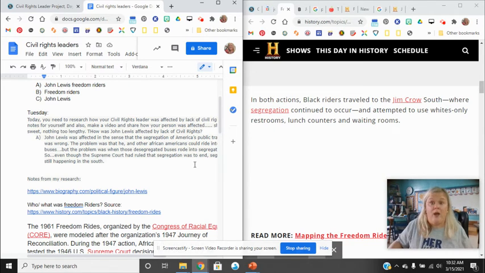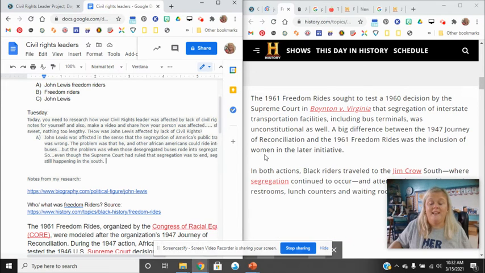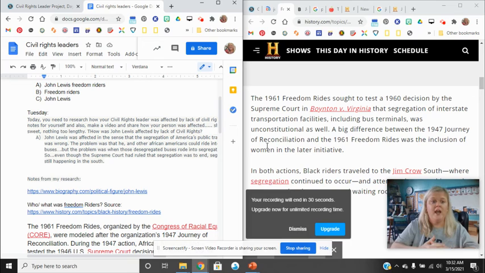So how was he affected? How were Black people in general? And John Lewis, he's an African American, so he was affected. So it doesn't come out and say John Lewis was affected by blah, blah, blah. So here's what I wrote. John Lewis was affected in the sense that segregation of America's public transportation was wrong. The problem was that he and other African Americans could ride in the buses, but the problem was when those desegregated buses rode into segregated states. So even though the Supreme Court had ruled that segregation was to end, segregation was still happening in the South. It's about to end. That's why I read so fast.